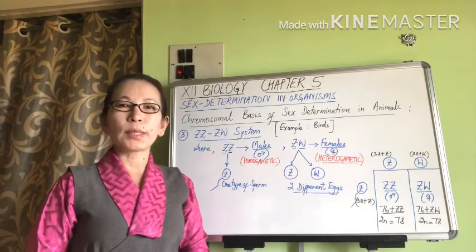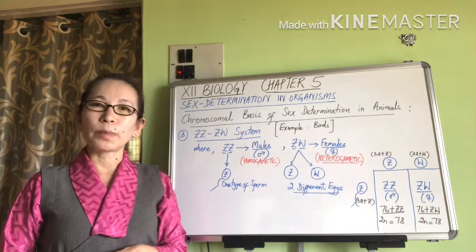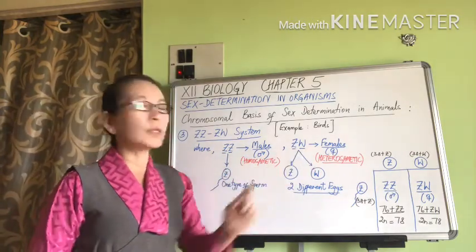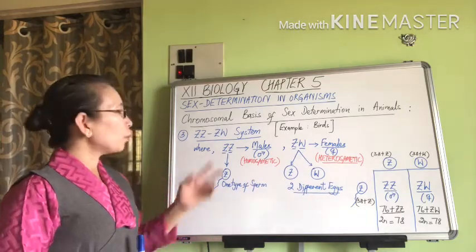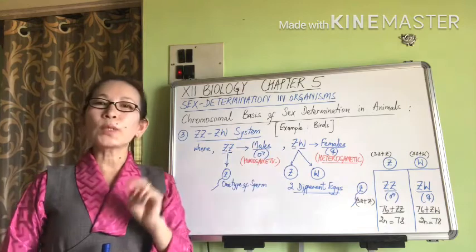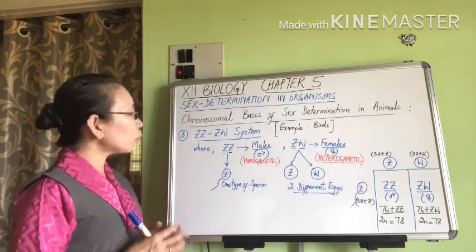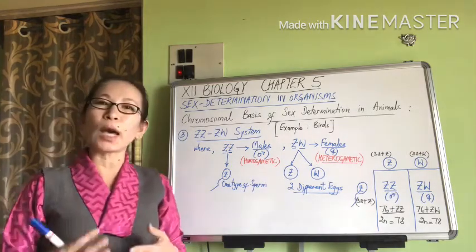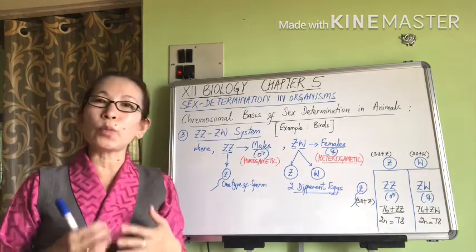The third sex determination system is the ZZ-ZW system of sex determination, where ZZ organisms are males and ZW organisms are females. Now in the ZZ-ZW system, both males and females have 2 sex chromosomes each. However, what we need to note here is a striking difference of the ZZ-ZW system to that of the XX-X0 system as well as the XX-XY system.